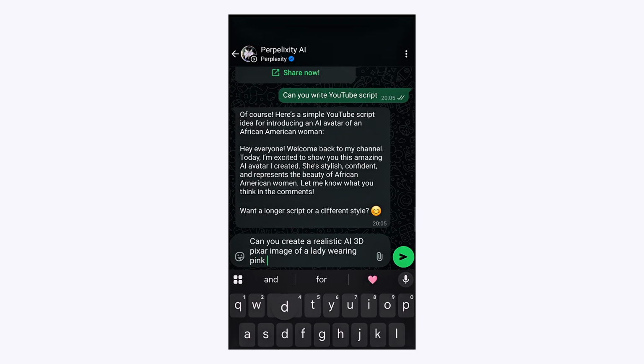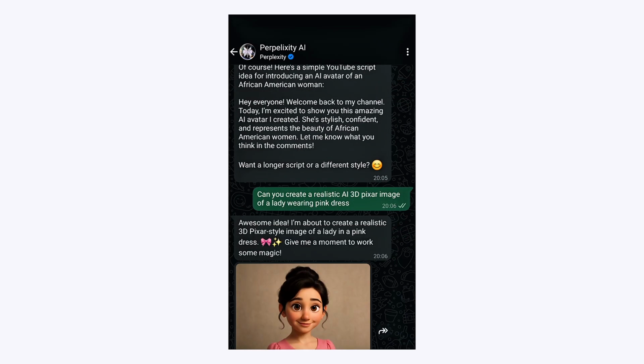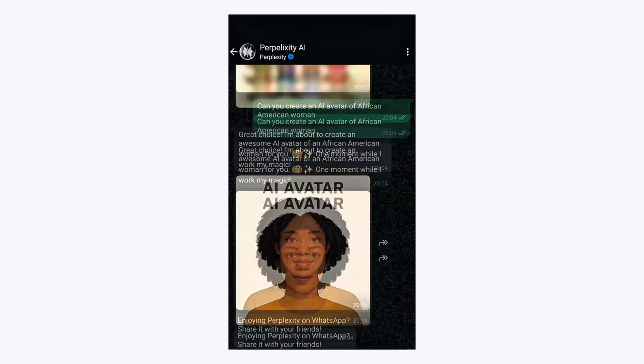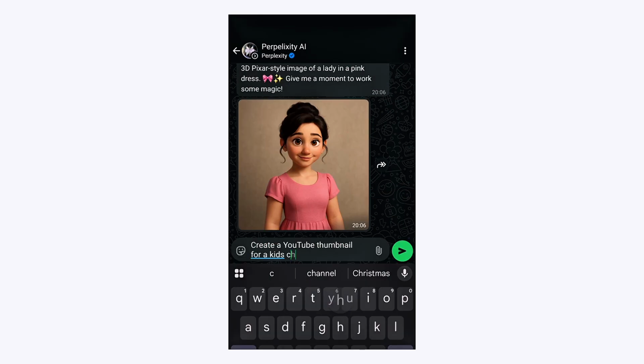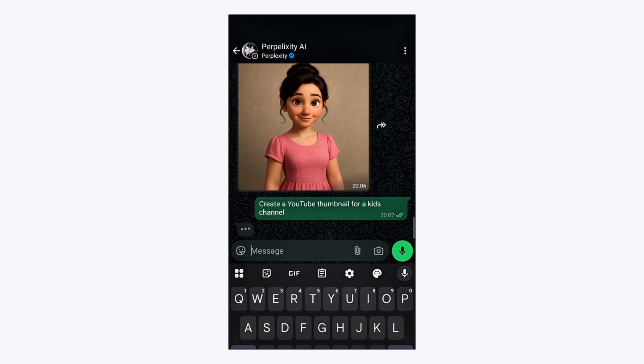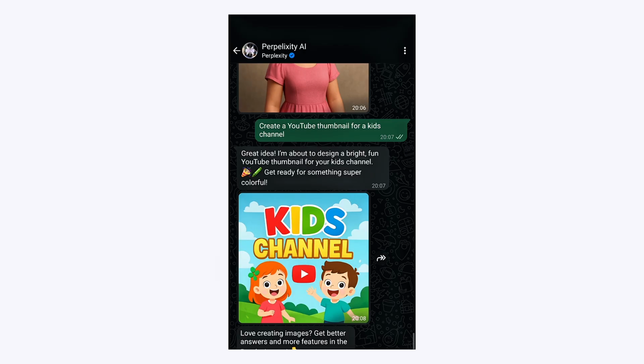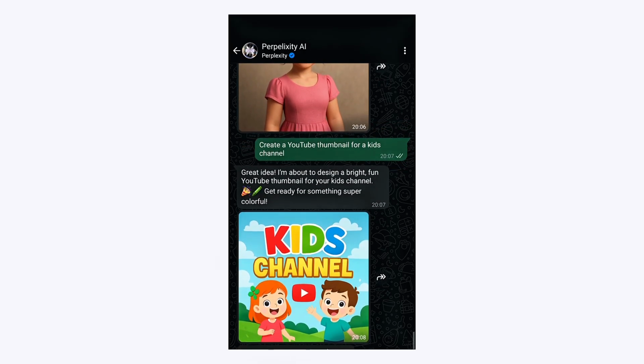And one very good thing about this, there is no limitation to what it can create for you. So it was creating so many images for me based on my prompt. As you can see, I have created about 3 images already, and it says yes. I also asked, please can you create a YouTube thumbnail for a kids channel? Surprisingly, again, it says yes, and it created this beautiful, eye-catching, colorful kids channel thumbnail for me.